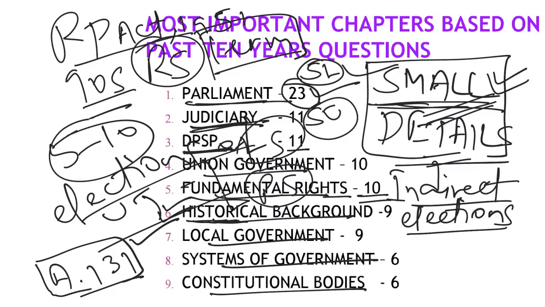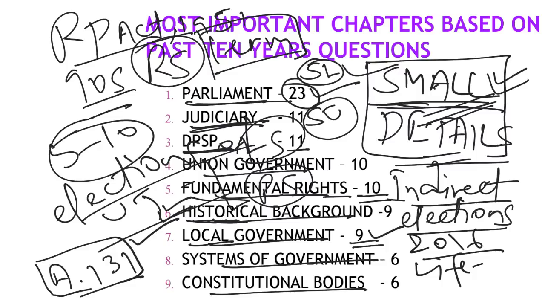Similarly, another important chapter is local governance or local government, that is your 73rd and 74th Amendment. More than obvious, you will get a question from that. They might either ask a question as to what is the intention of this 73rd Amendment, what is the intention of this local government, or they might ask as simple a question as, let's say, who is the father of local governance.